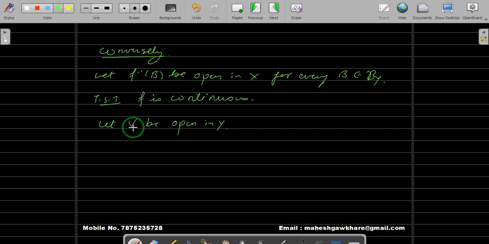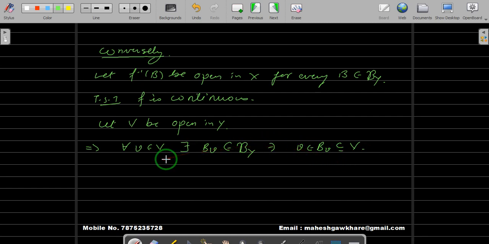Now, since V is open in Y and script B is a basis for Y, this implies that if you take any point v in V, by definition there exists a basic open set B_v belonging to the basis B_Y such that v belongs to B_v, and B_v is contained inside V. This is by definition of open set.